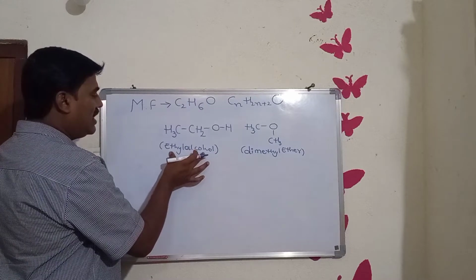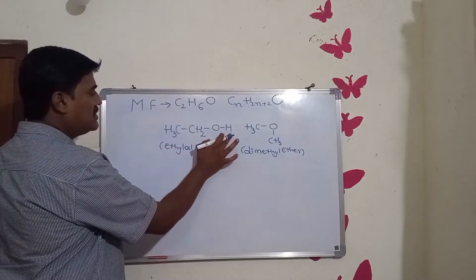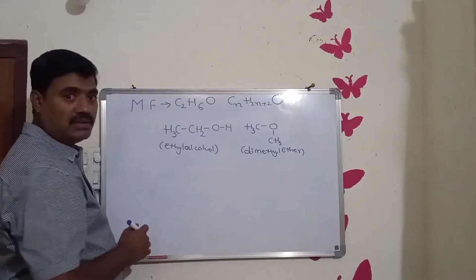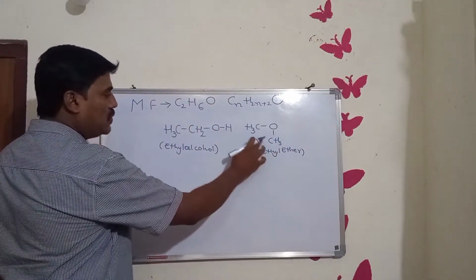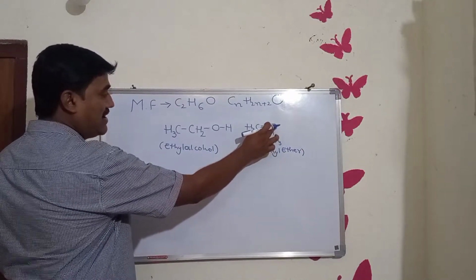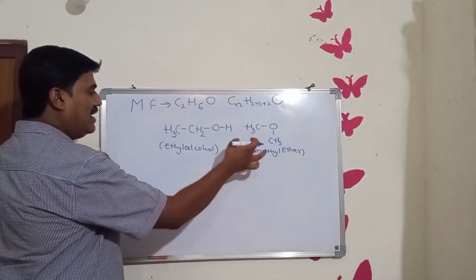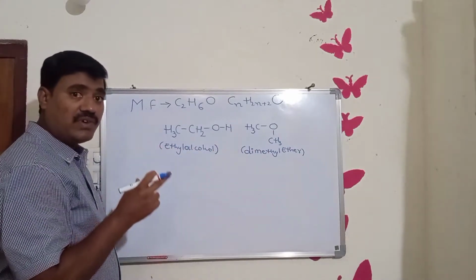In ethyl alcohol there are two carbon atoms, 6 hydrogen atoms and 1 oxygen atom. In dimethyl ether also there are two carbon atoms, 6 hydrogen atoms and 1 oxygen atom. So ethyl alcohol and dimethyl ether have the same molecular formula.